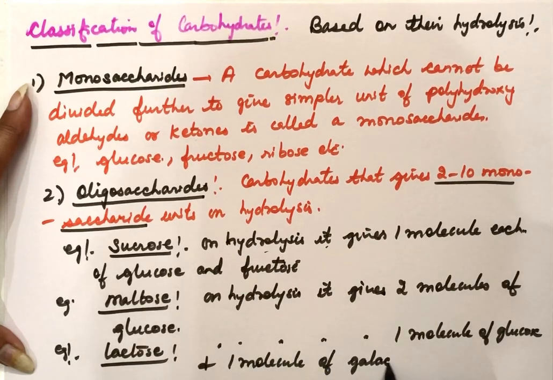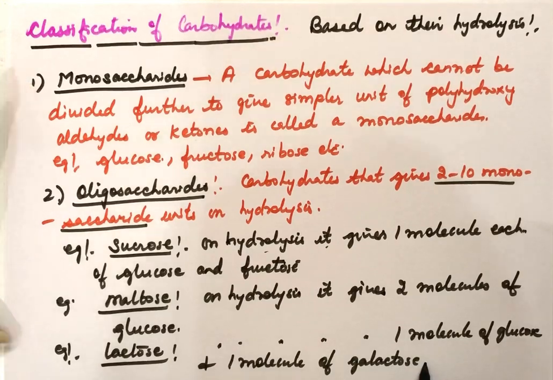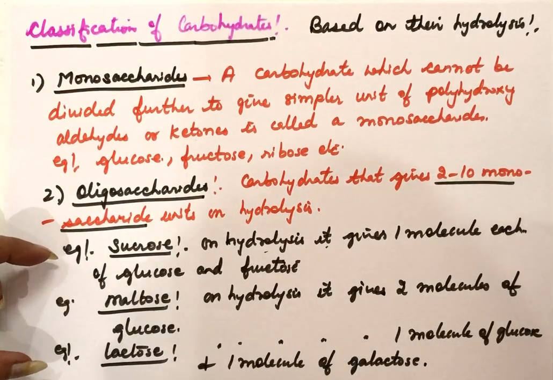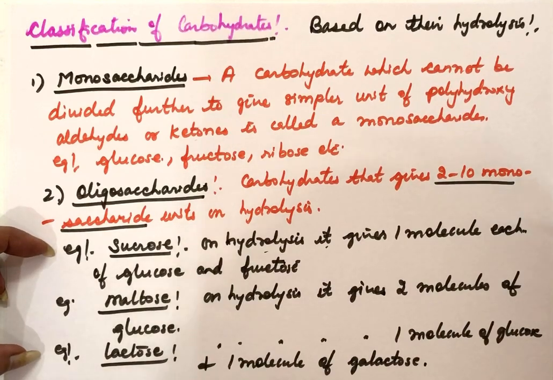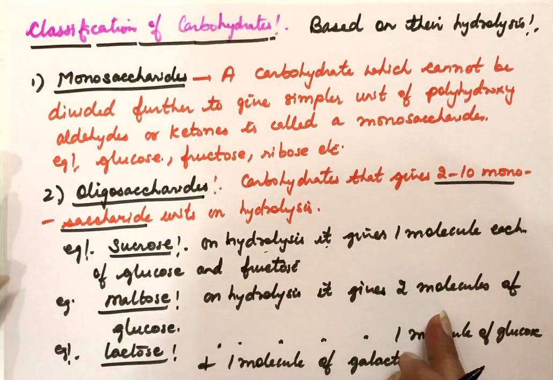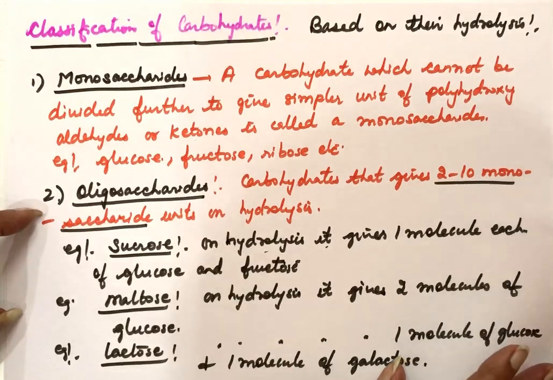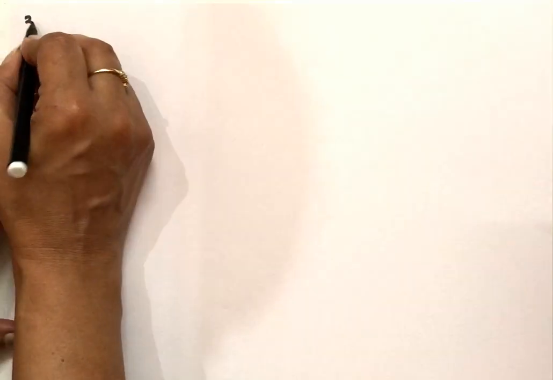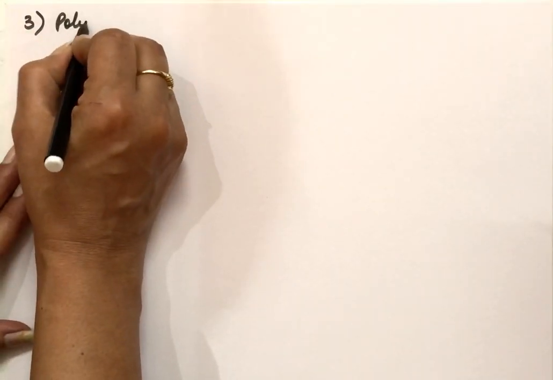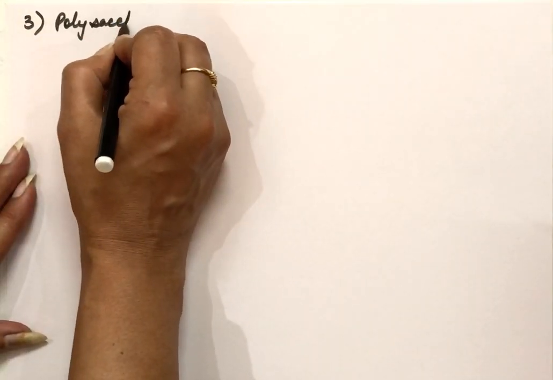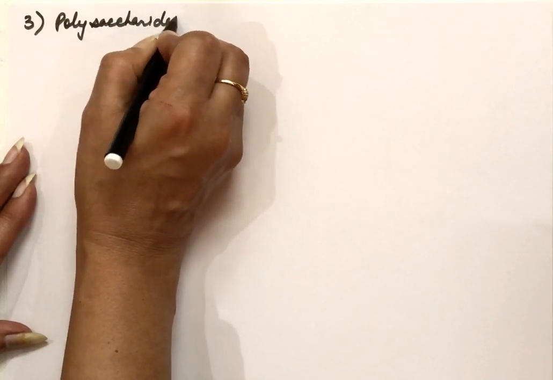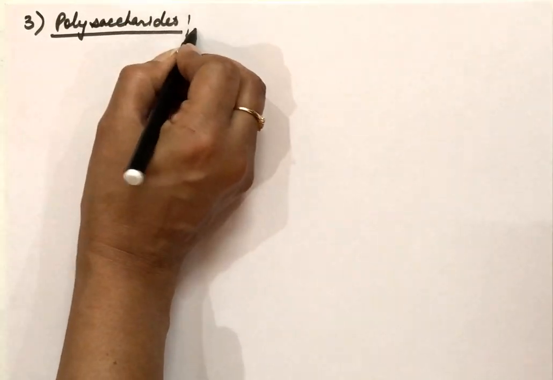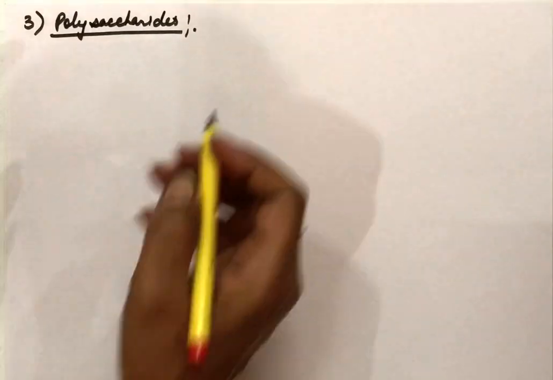Glucose and galactose. So these are the 3 examples of oligosaccharides, which are actually the disaccharides, because on hydrolysis they are giving the 2 molecules of monosaccharides. Now third type of the carbohydrate, after monosaccharide and oligosaccharide, is the polysaccharides. So polysaccharides are those carbohydrates which on hydrolysis are giving large number of monosaccharide units.